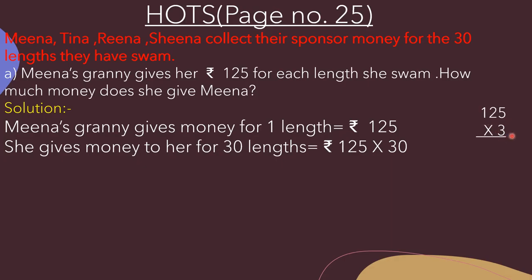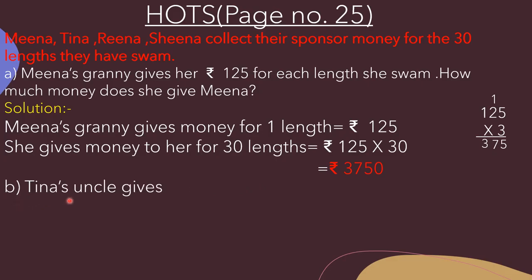125 multiplied by 3. So 3 5s are 15. So here we will write 5 and 1 will be carry over. Now 3 2s are 6, 6 plus 1, 7. 3 1s are 3. So here our product is 375. Now we have to add 0 to the right hand side of 375. So what is the answer? That is rupees 3750. Understood beta? Now we will do its B part.